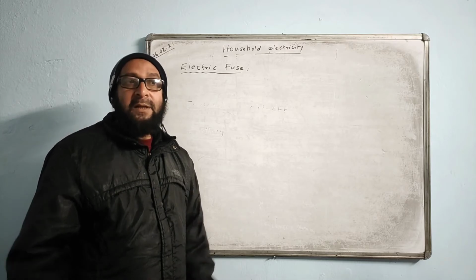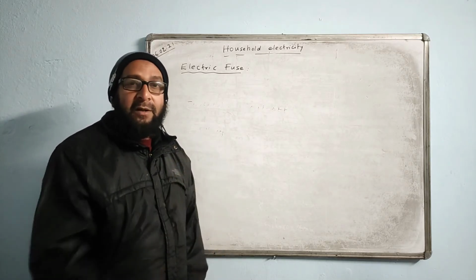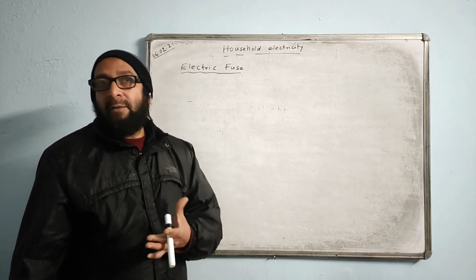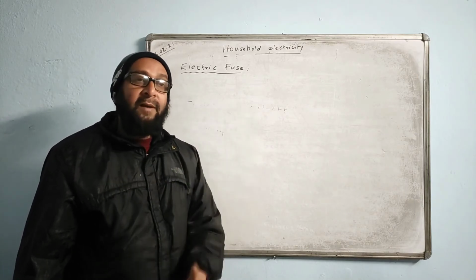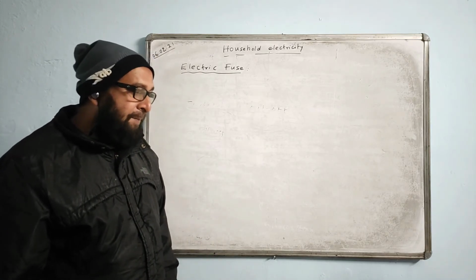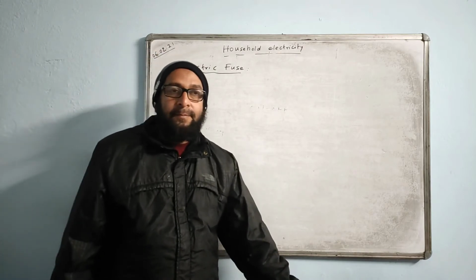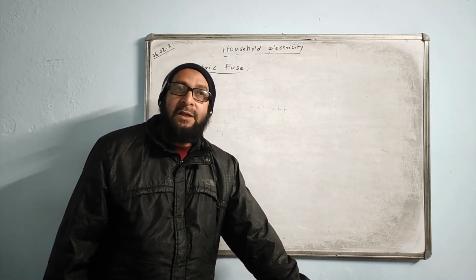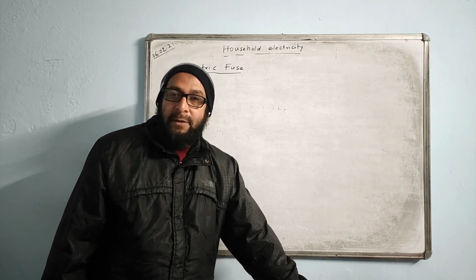But had they been in series, the voltages would all be different. So the particular appliance would need a particular voltage, and that voltage may not be available from the supply. So how can you use them? So that is another disadvantage. But in a big place, series combination is advantageous.